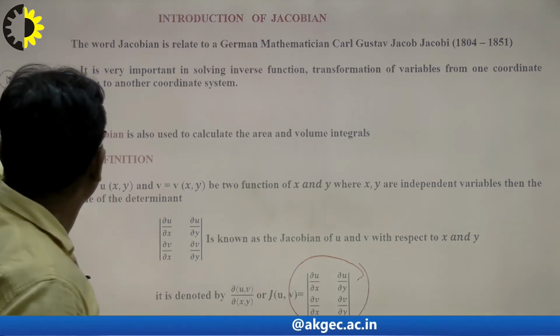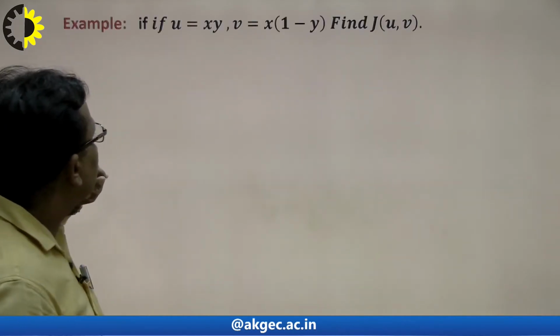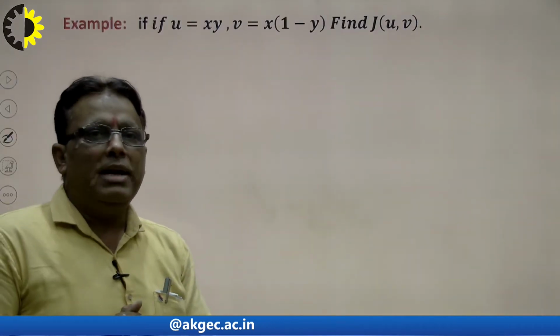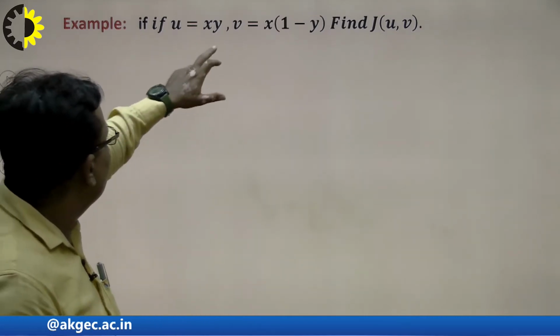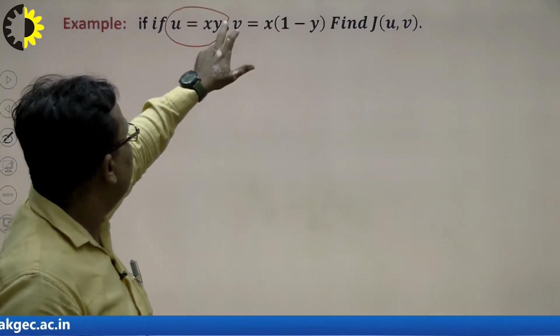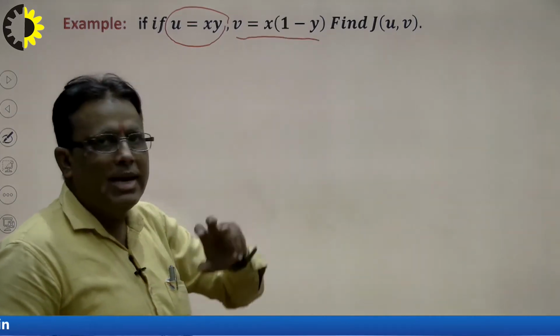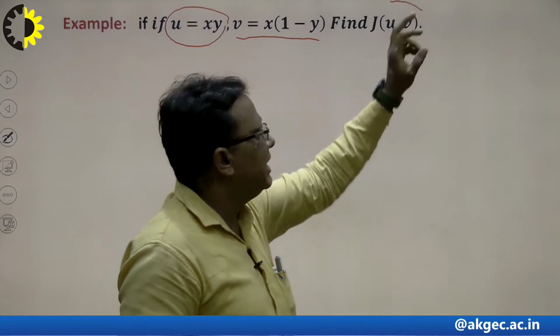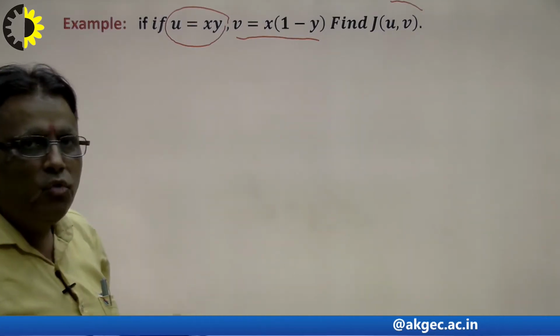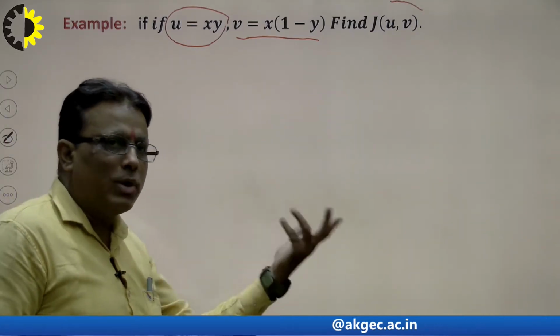So students, keeping in mind when we solve the problem, suppose u and v are two functions which contain two independent variables x and y. U contains two variables x and y, and v also contains two variables x and y. Now the question is how to calculate J(u,v). J(u,v) means the Jacobian of u, v with respect to x and y. How to calculate, we see here.